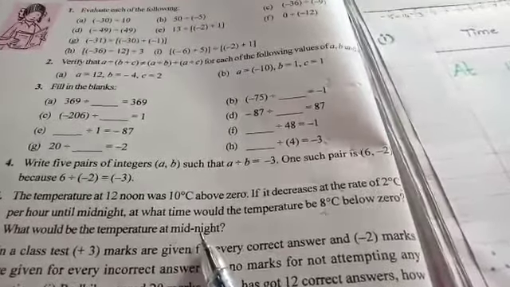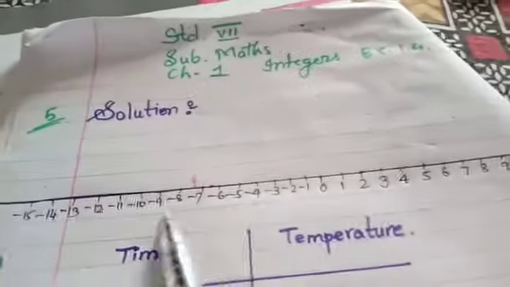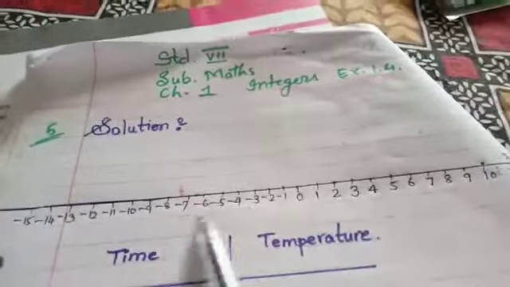And secondly, what is the temperature at midnight? That we will solve afterwards, but first we will find out this time. So here, in the solution, what I have done is I have drawn one number line. You know the number line.